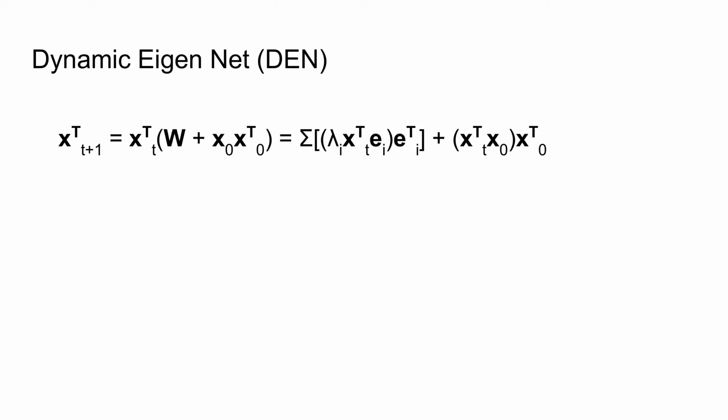In a dynamic eigennet, we not only have the eigenvector term, as we did in the linear system, but we have an additional term corresponding to the initial state. The initial state is added to the output, weighted by its dot product with the momentary state. This additional term acts as an anchor to prevent the state from moving too far into the distance. It changes the basins of attraction in the original space.